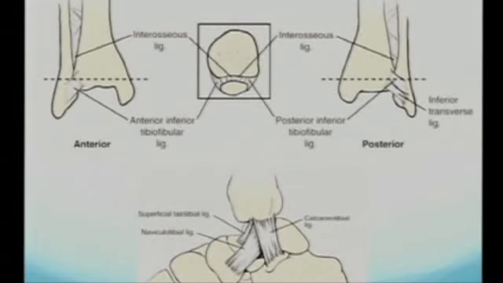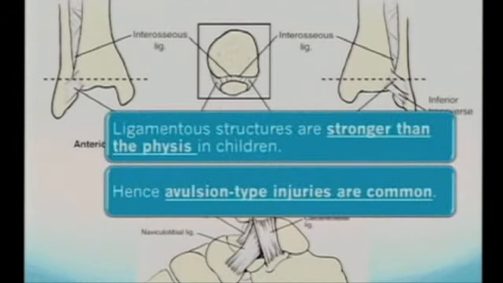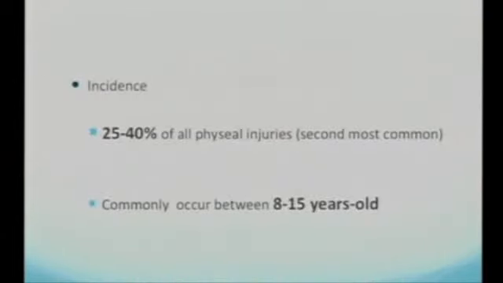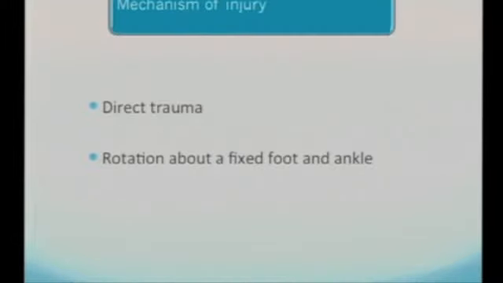It's also important to know all the ligaments attached to the tibia and fibula, like the anterior inferior tibiofibular ligament, posterior and interosseous ligaments, and medial and lateral ligaments, because the ligament structures are stronger than the physis in children, hence avulsion injury is also very common. When it comes to the incidence of pediatric ankle fractures, around 25 to 40% commonly occur between 8 and 15 years old, when they are in the closure times.